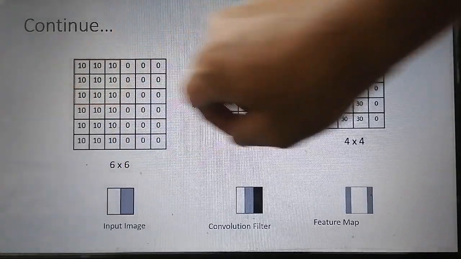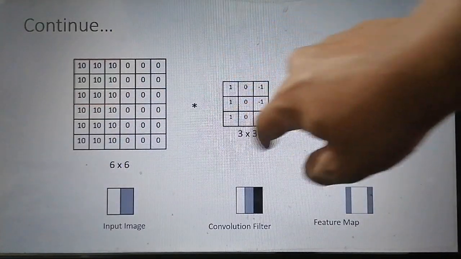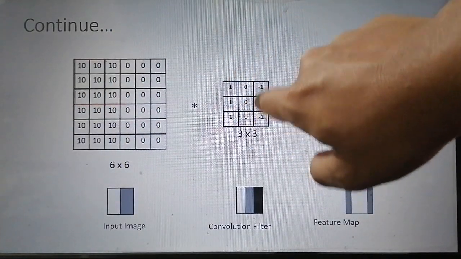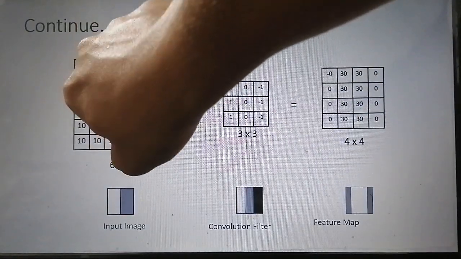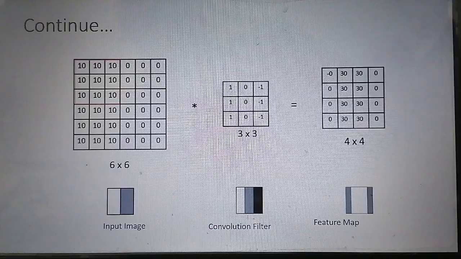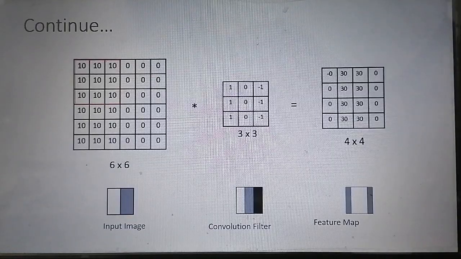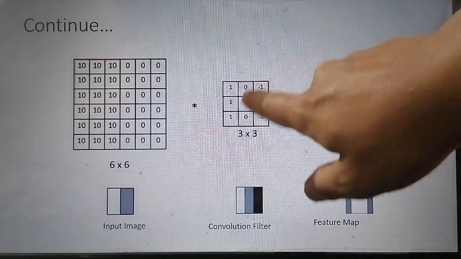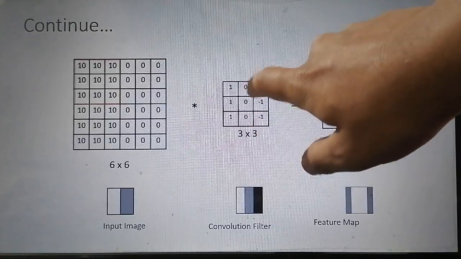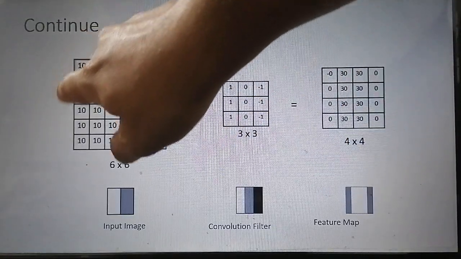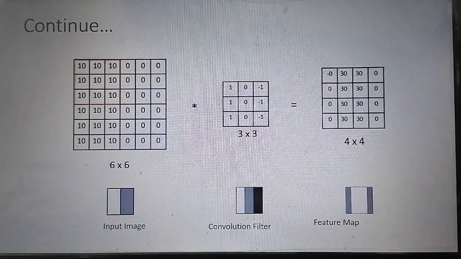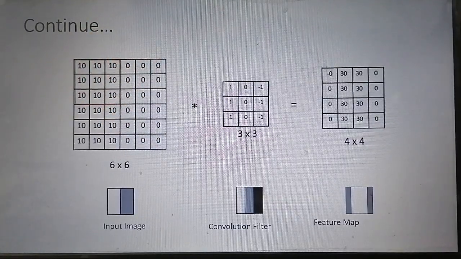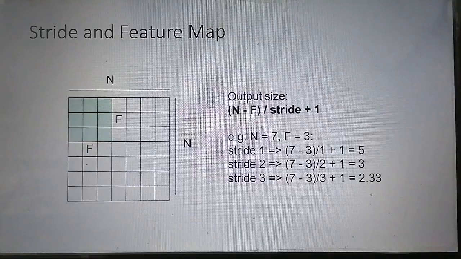And if any pattern present in that direction is present in this input image, then definitely the pattern will not be detected, because that area of the filter will not convolve with that area of the input image. That is why we need to apply padding here.